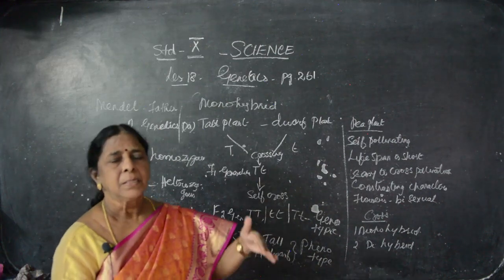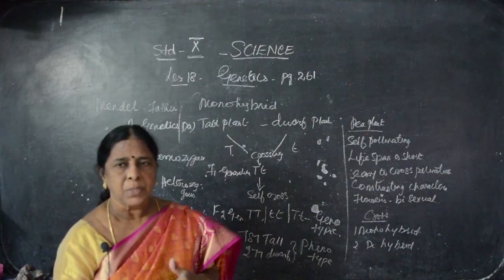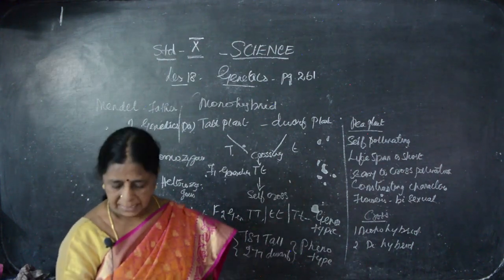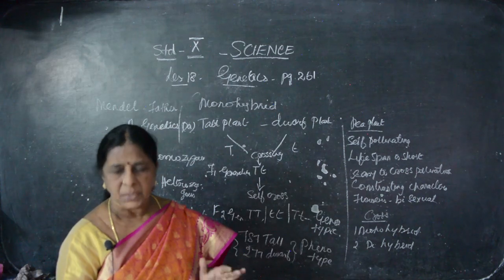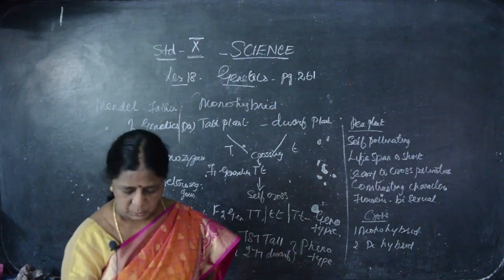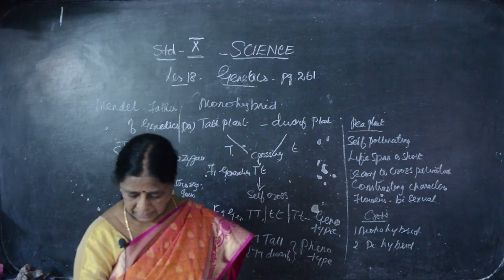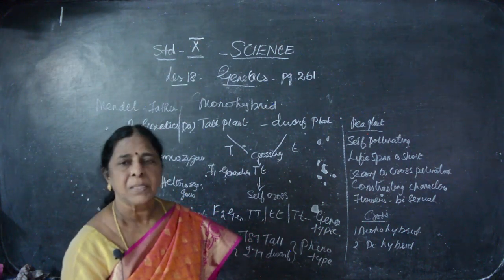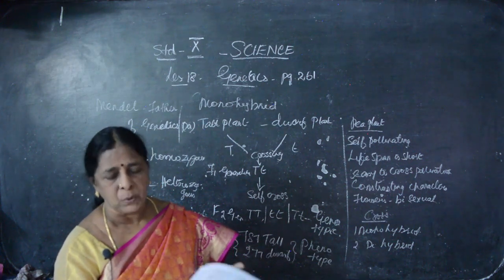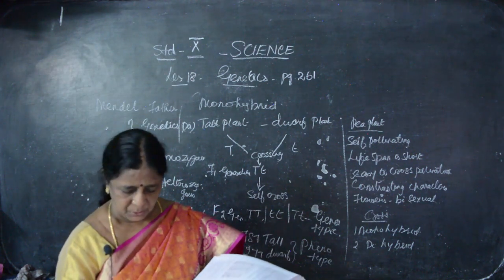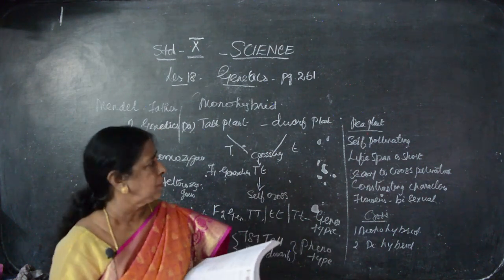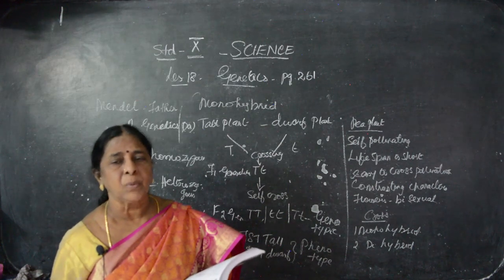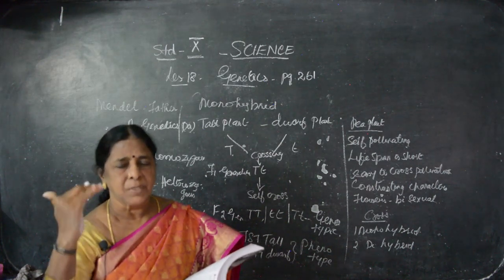Then character, after the theory we came to know. Okay, the character which expresses itself is dominant and the character which is masked is called recessive condition. Masked means what? Closed. So in the F1 generation and F2 generation, they both fused together and got different type. That is, we are saying phenotypic ratio and genotypic ratio. So first time he has taken only one type of factors, that is tall plant and dwarf plants. Both are based on their length.